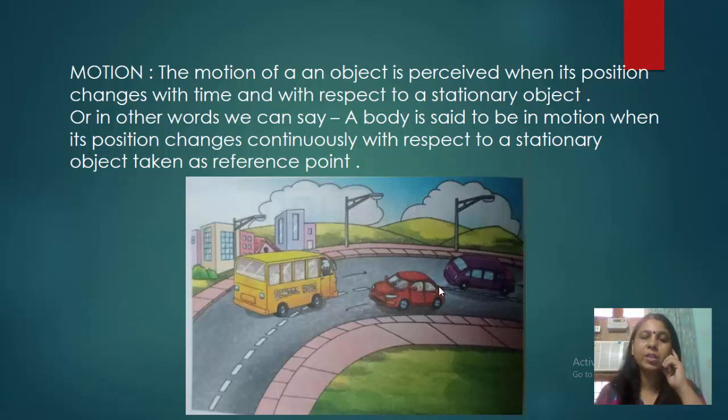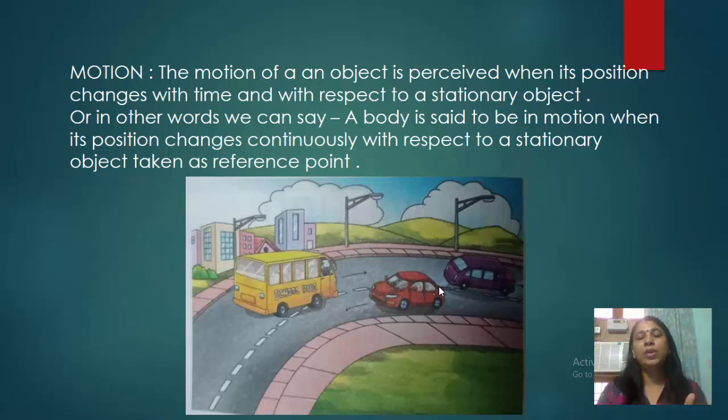As you can see in this picture, there are vehicles moving on the road. There's a school bus, car, and a van. These are moving. How can we know about this? As soon as they change their position. The stationary objects in this picture are the buildings and the electric poles. They are the stationary objects.